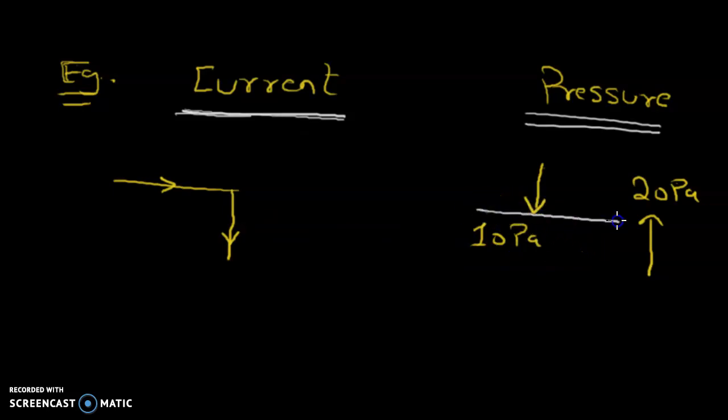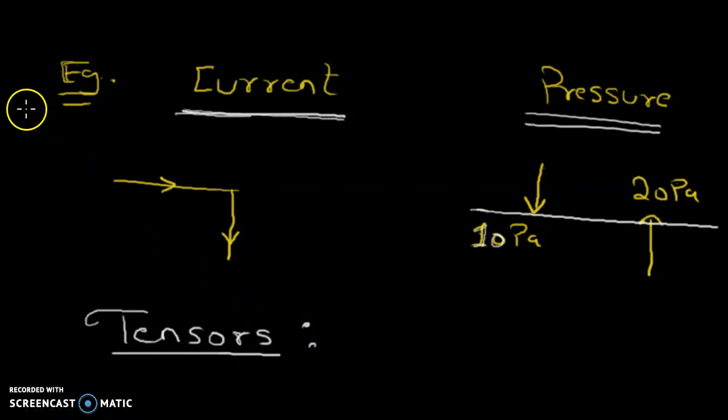So for example, this is the roof. So this is the pressure, 10 pascal downwards, 20 pascal upwards. So what would you say? Are these scalar quantities or vector quantities? These are neither scalar nor vector. We call these quantities tensor quantities.